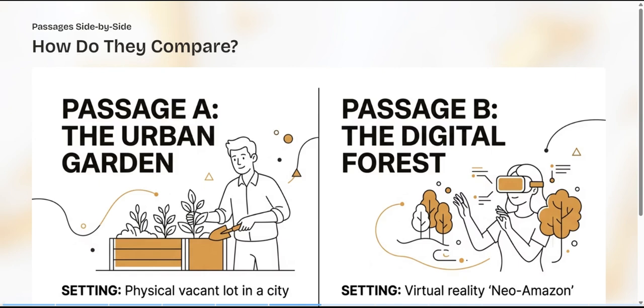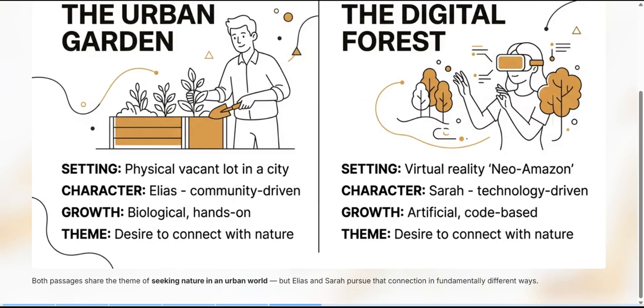Passages side by side. How do they compare? Passage A is the urban garden. The setting is a physical vacant lot in a city. Passage B is the digital forest. The setting is a virtual reality Neo-Amazon. The character is Elias, community driven. The character in the digital forest is Sarah, technology driven.